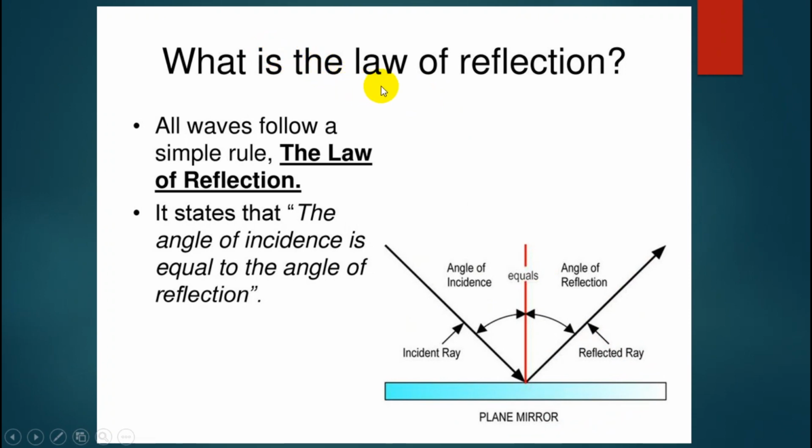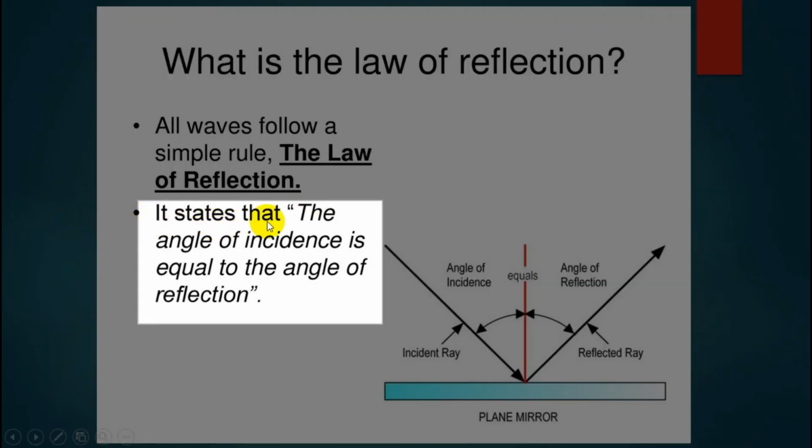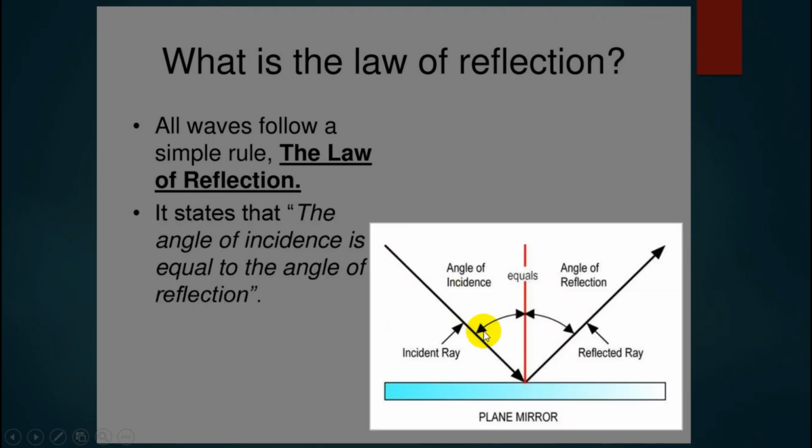What is the law of reflection? Light always follows a simple rule, the law of reflection. It states that the angle of incidence is equal to the angle of reflection. You can see this, and you can see the red line.